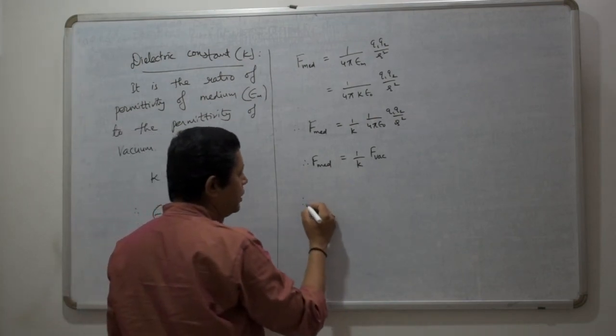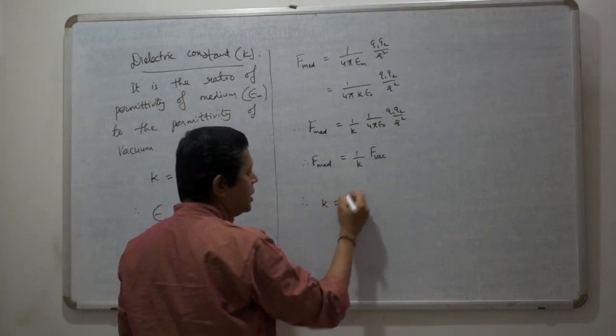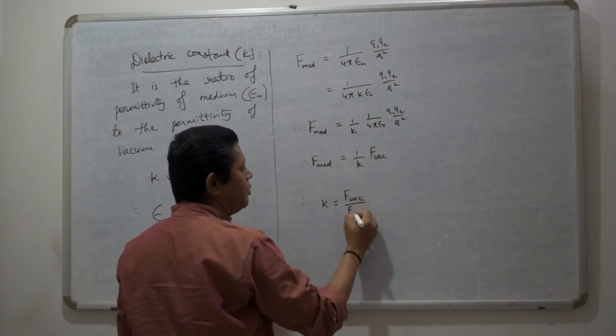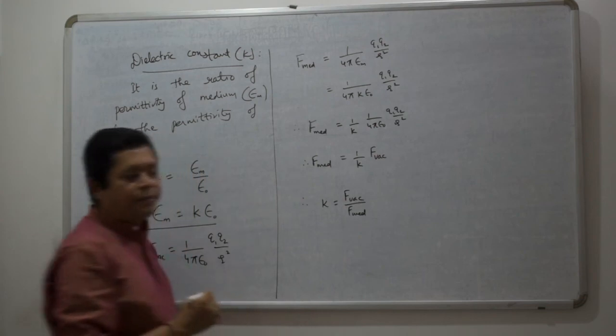Therefore, you can also define this dielectric constant K in terms of force: F in vacuum divided by F in medium.